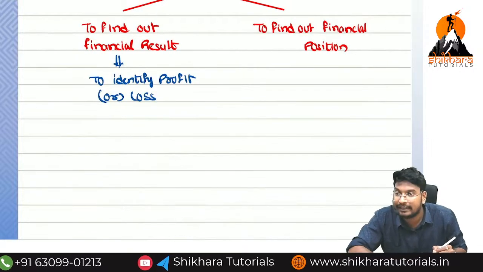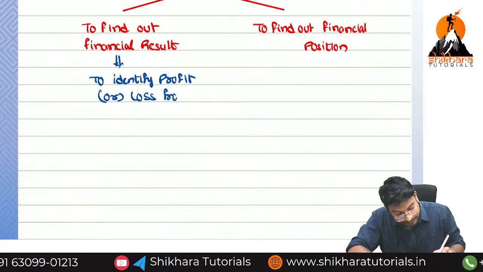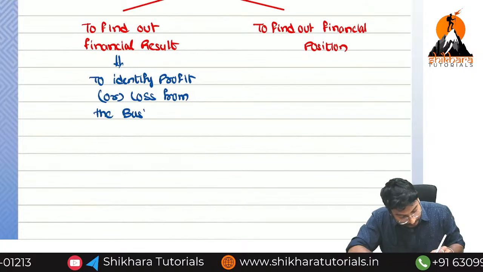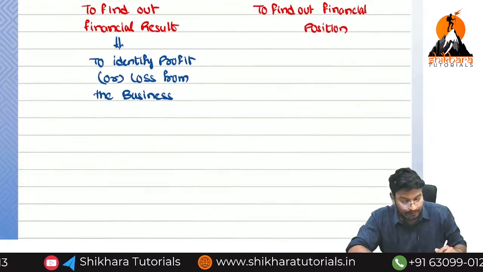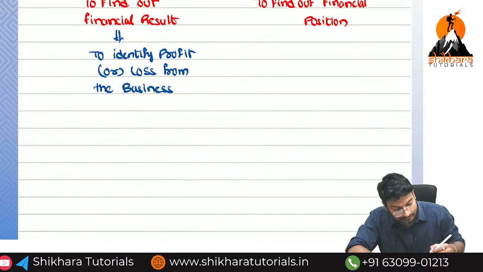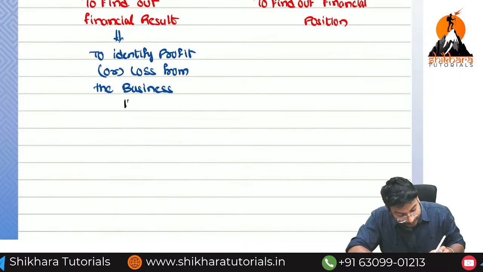To identify the profit or loss from the business, what are the requirements?